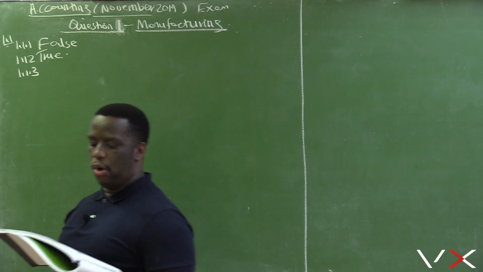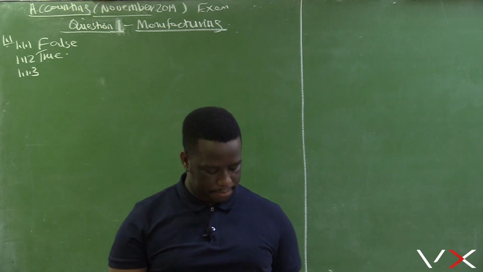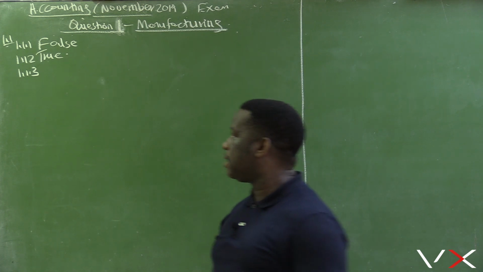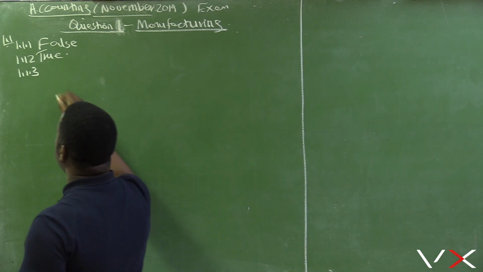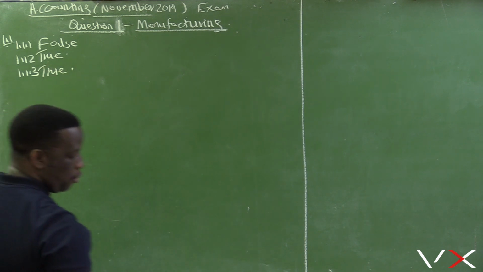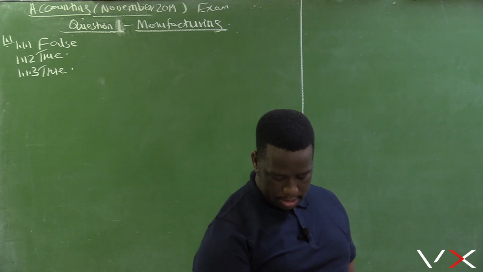1.1.3, depreciation on office equipment is an administration cost. Yes, it's office equipment. So it is in the admin, and therefore this statement is true. Depreciation on office equipment is an administration cost.